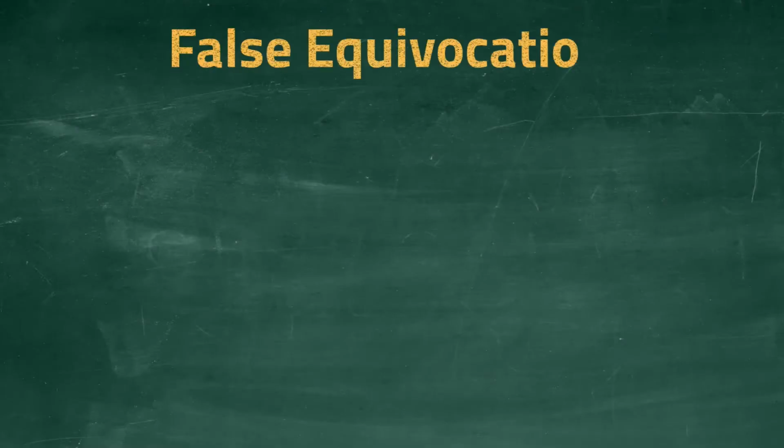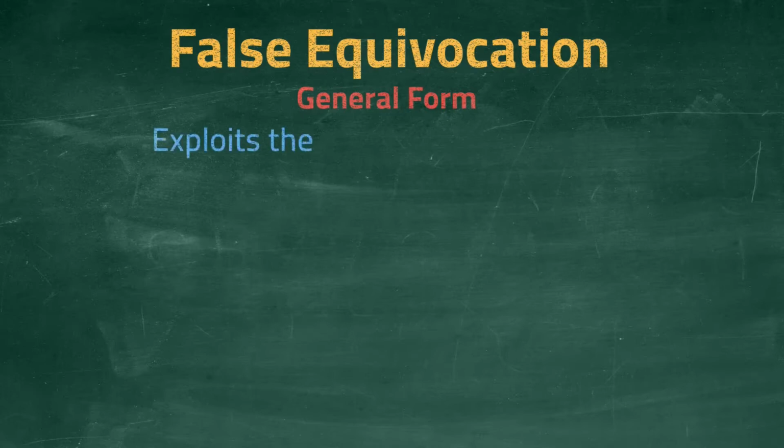The false equivocation fallacy is a logical fallacy that exploits the ambiguity of language, specifically the fact that some words and phrases can have more than one meaning. The fallacy occurs when an argument uses a word or phrase in more than one premise, but applies a different meaning to that word or phrase in each premise.